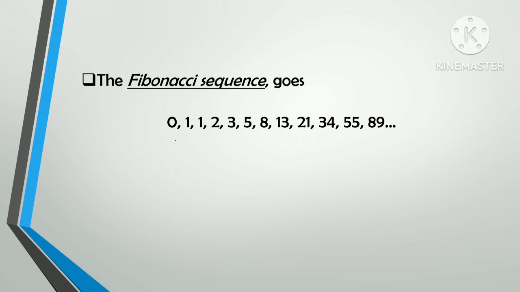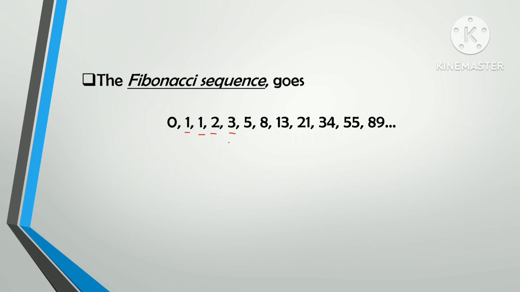Why is it? If we look at the first four non-zero numbers of the sequence, we have 1, 1, 2, 3, or 11, 23. This corresponds to November 23, right? So that is why November 23 is Fibonacci Day.